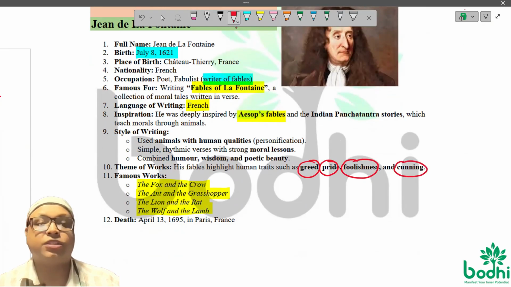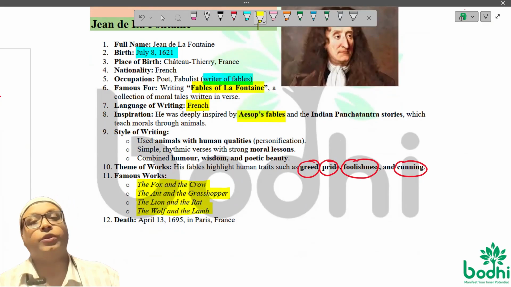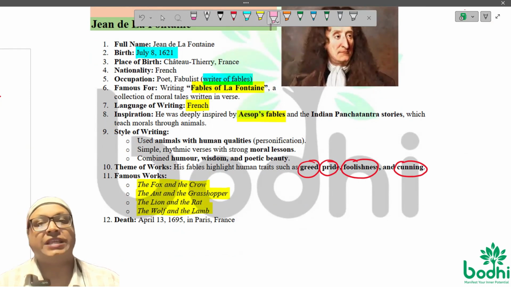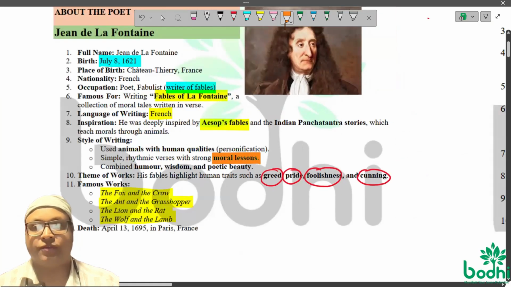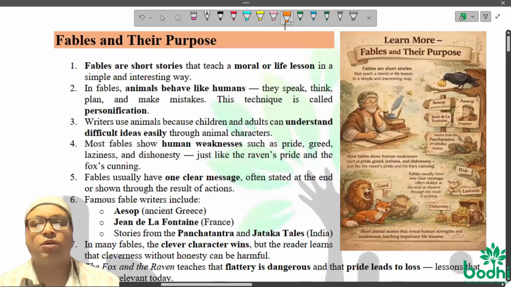These are the human weaknesses that it generally highlights. And then, of course, a fable will 100% deliver what we know as moral lesson. And in our poem also, which is a fable, we shall learn moral lessons.